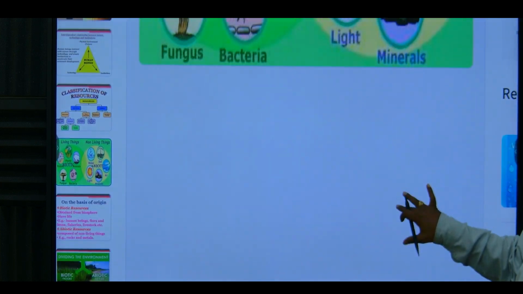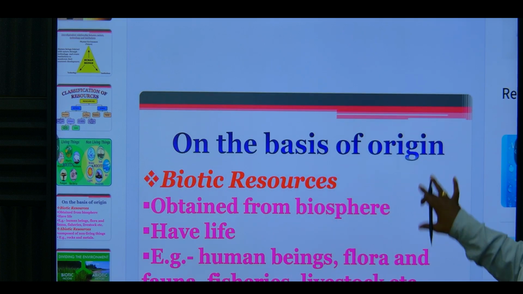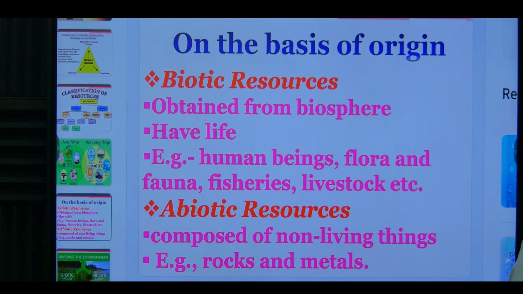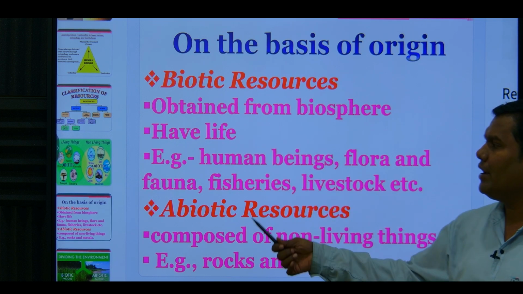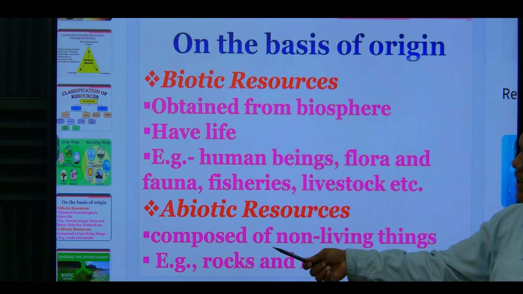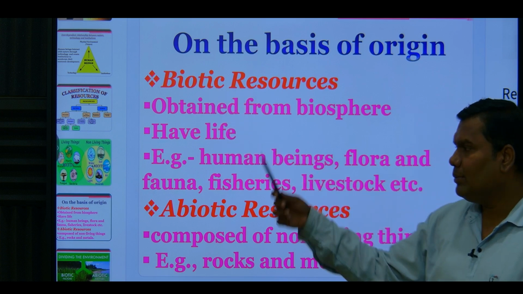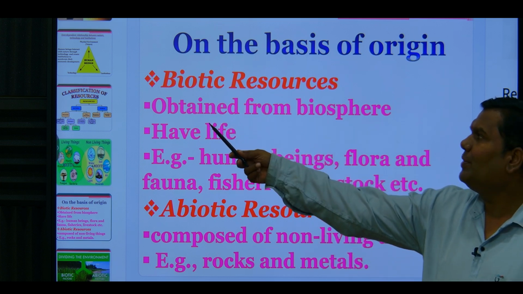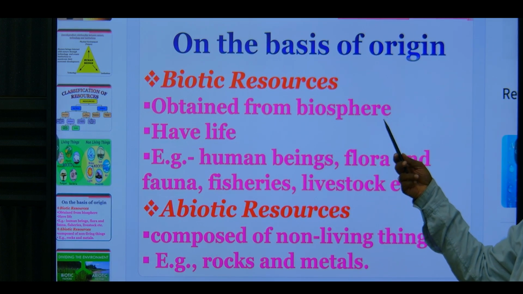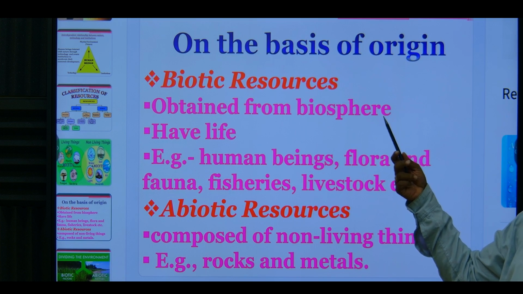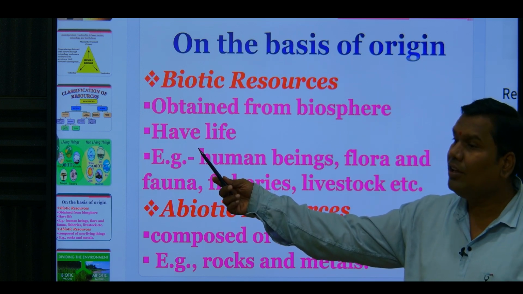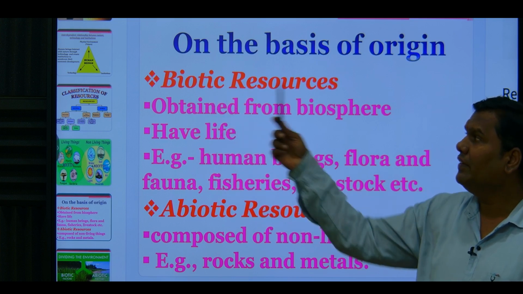Next point we are going to learn now, on the basis of origin. On the basis of origin, the resources are biotic and abiotic. Biotic means living, abiotic means non-living. So what is biotic? Obtained from the biosphere. You know what is biosphere, no? Air, water, land, all are biosphere. They have life, means they are all living resources.